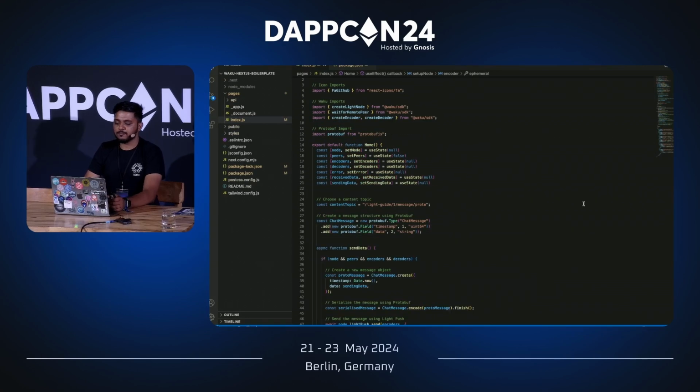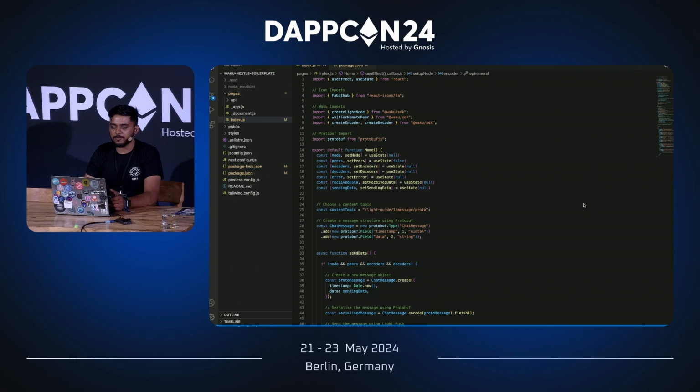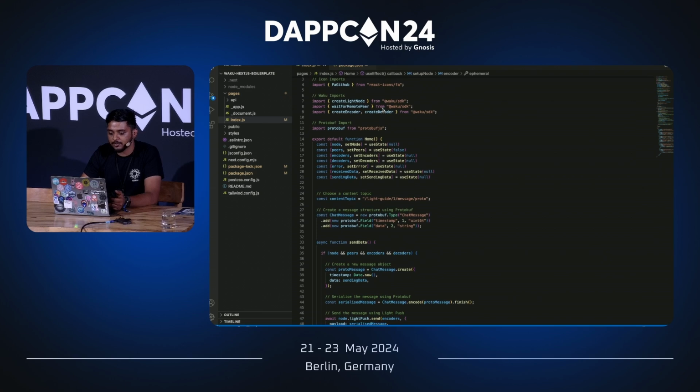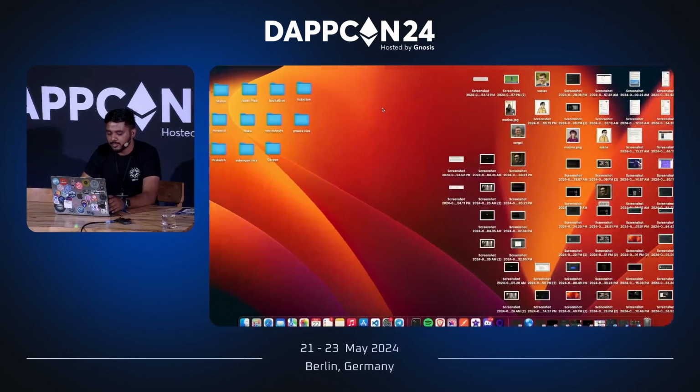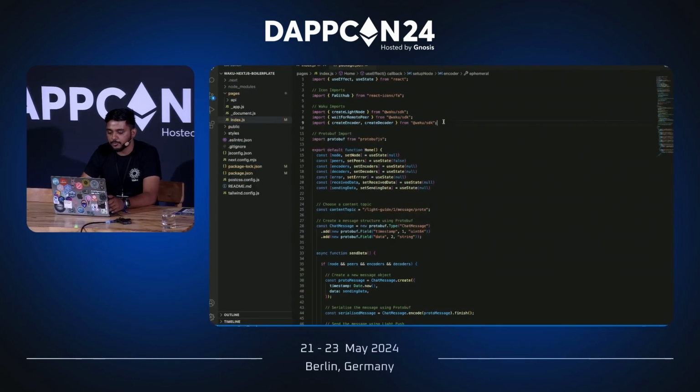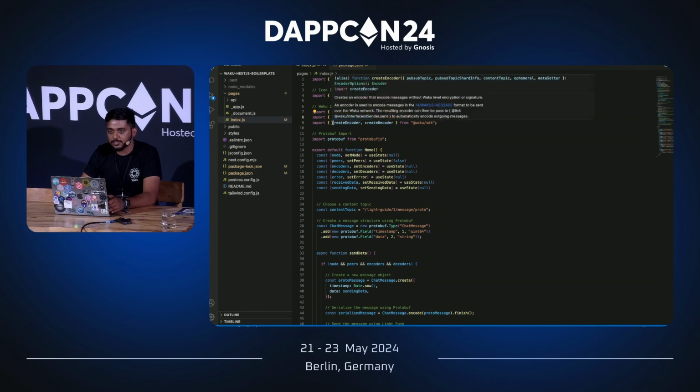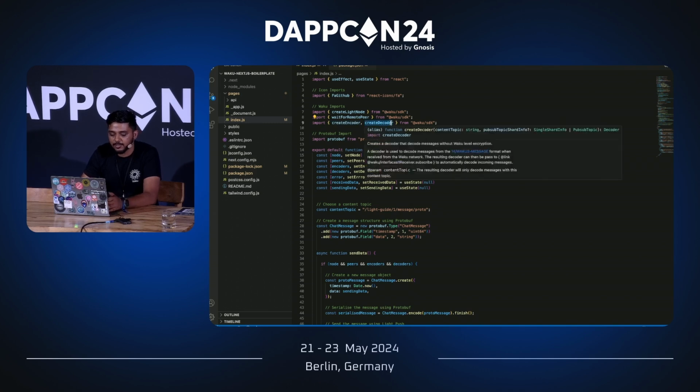We are also actively working on refactoring our SDK. So we'll be having a new SDK in a couple of months or a couple of weeks, depending on the development that we're having. But right now we have an SDK available for JavaScript, and it's very simple. You just have to install Waku directly from our documentation. Once you do that, you can import the dependencies, which are listed here. Create light node is for creating a light node instance, and wait for remote peers is for peer discovery. We also have encoders and decoders within our SDK, where we have create encoder for the encoder and create decoder for creating a decoder.